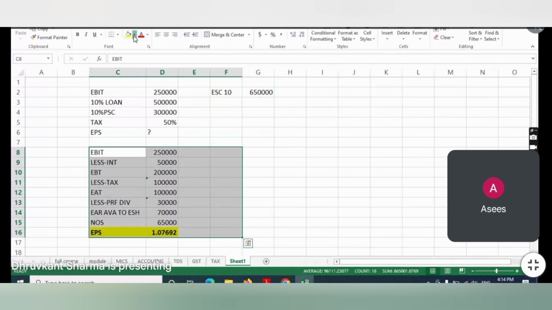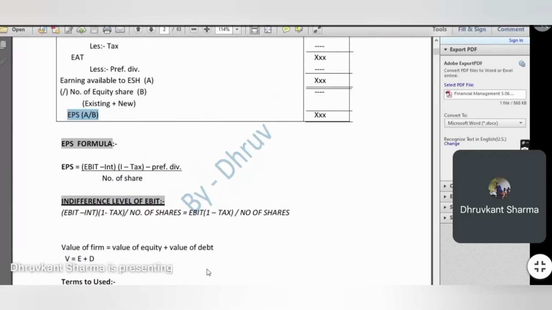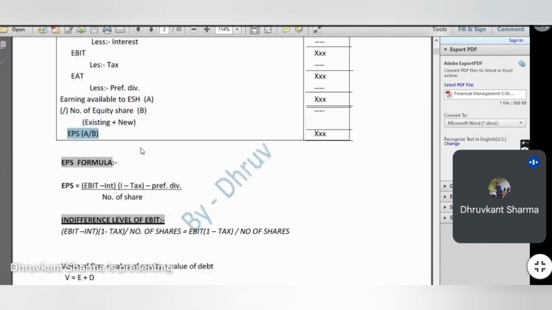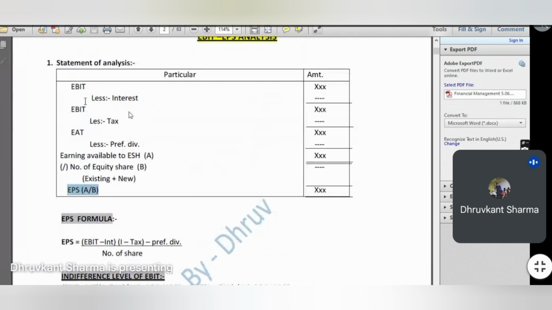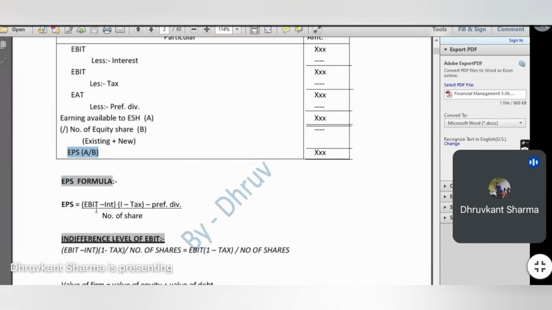This is what EBIT-EPS analysis is, a simple one. For simplicity, we can say that instead of putting all the values in this statement, we can simply make a formula of EPS: EBIT minus interest, multiplied by 1 minus tax, and minus preference dividend, the whole divided by the number of shares. This is how we can directly calculate the value of EPS.